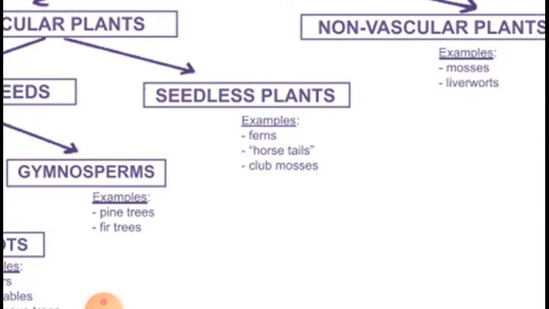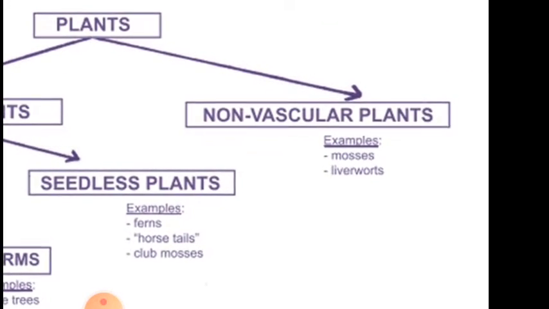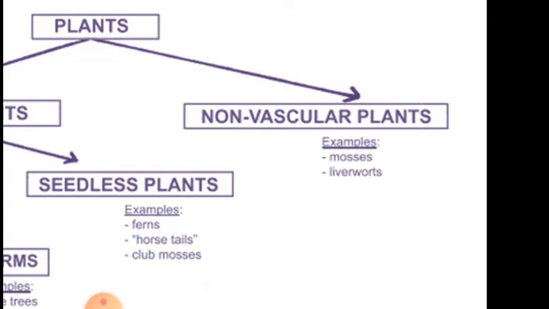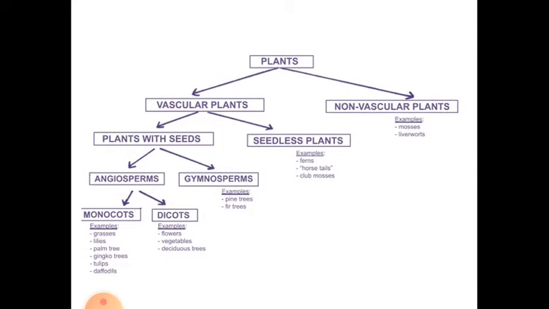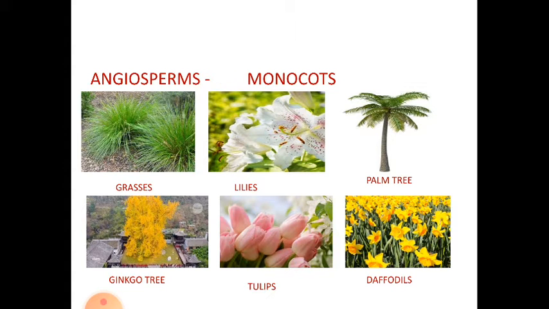Examples of seedless plants are ferns, horsetails and club mosses. When we talk about non-vascular plants, they include plants like mosses and liverworts. So this was all about the classification of the plant kingdom. Hope you have understood the classification of plant kingdom well.